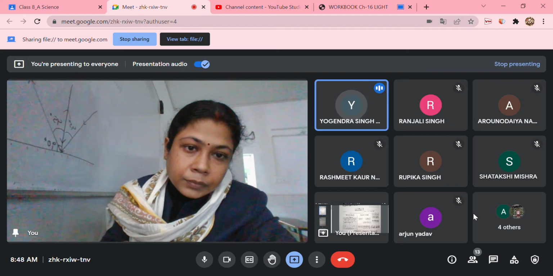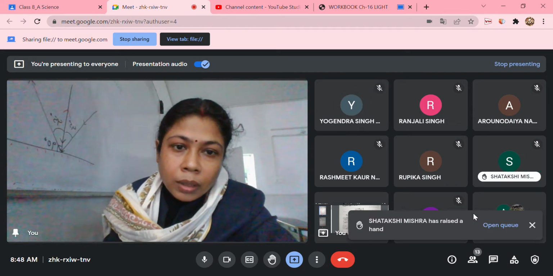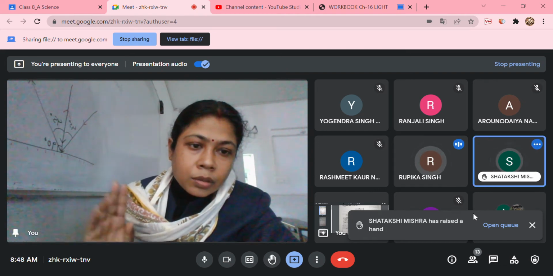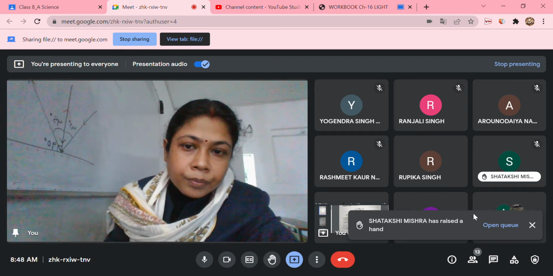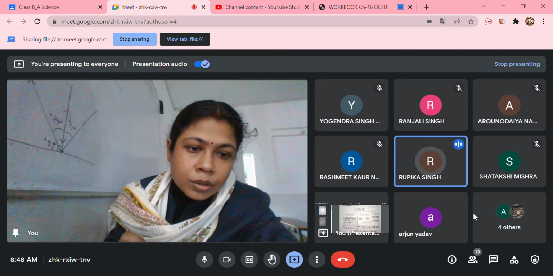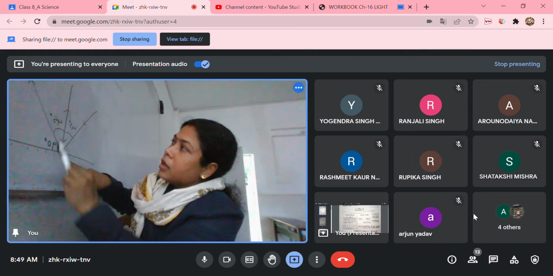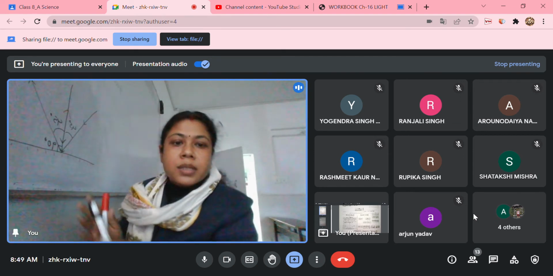The incident ray, the reflected ray. The angle of incidence is always equal to the angle of reflection. One more: the incident ray, the reflected ray, and the normal lie on the same plane. This is the second law.